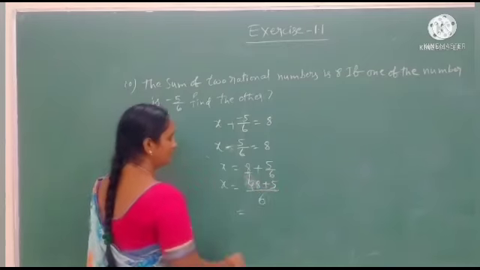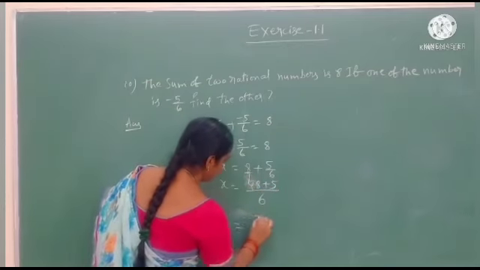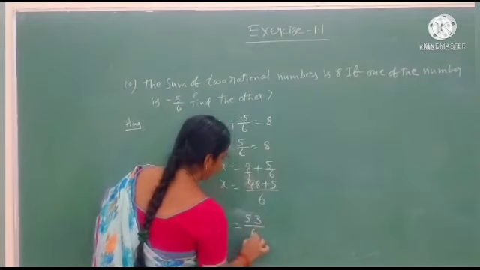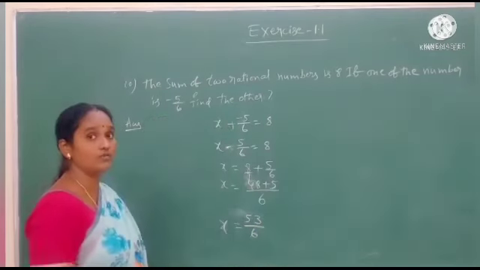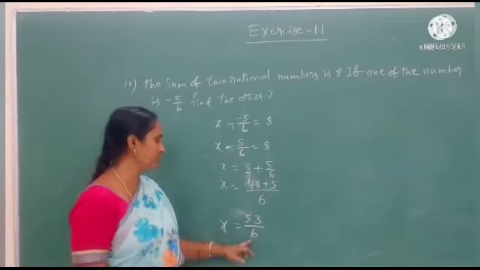Here 48 plus 5 we get 53 by 6. This is the x value. The other number is 53 by 6.